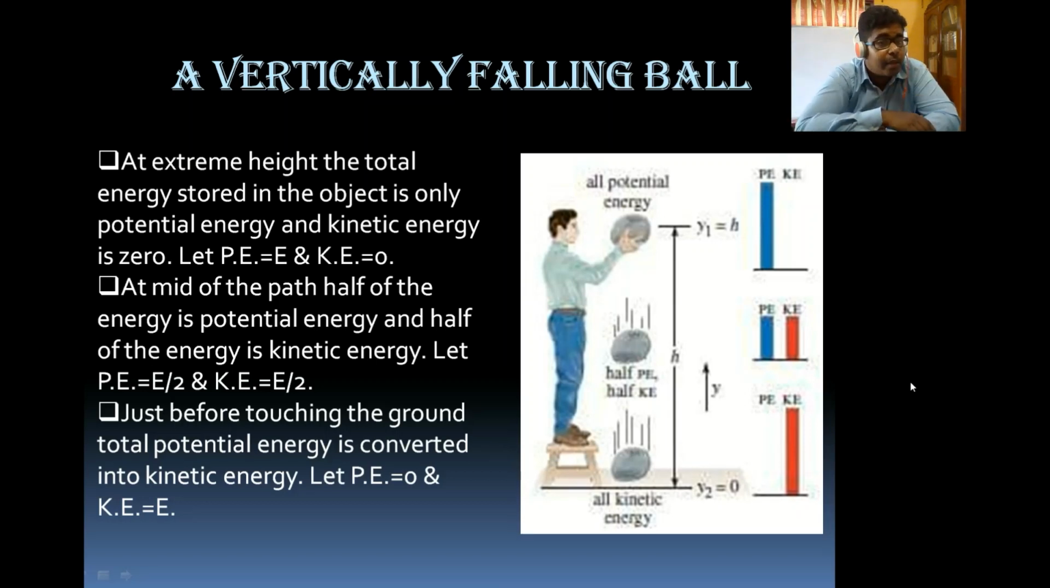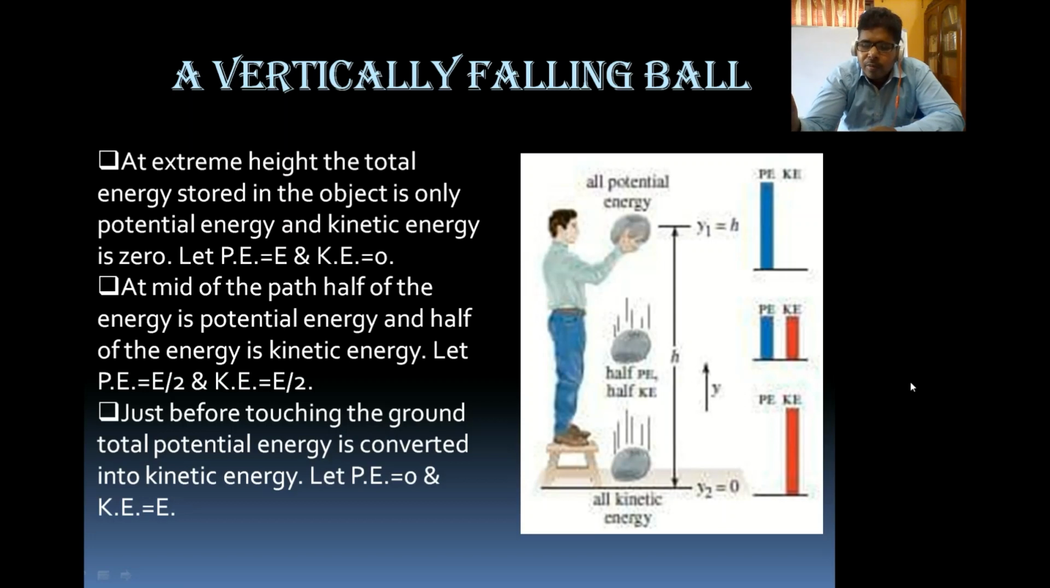See the statement: we are assuming that potential energy is E by 2 and kinetic energy is E by 2. Initially potential energy is E at the extreme point and kinetic energy is 0. Whenever it reaches half of the path, half of the potential energy converts into kinetic energy. So potential energy is E by 2, that much is left, and kinetic energy goes from 0 to E by 2.